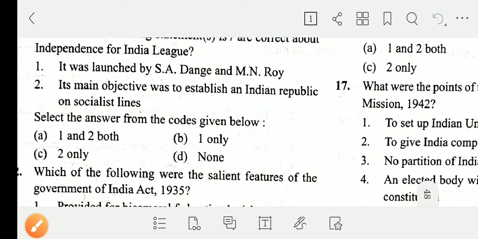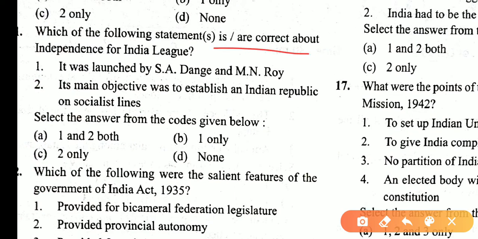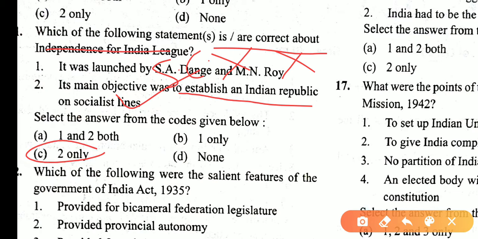Which of the following statements are correct about the Independence of India League? It is launched by S.A. Dange and M.N. Roy. This statement is incorrect because it is launched by Subhash Chandra Bose and Jawaharlal Nehru. So first statement is incorrect. Its main objective was to establish an Indian Republic on socialist lines. This statement is correct. So only two is correct. So answer is C.